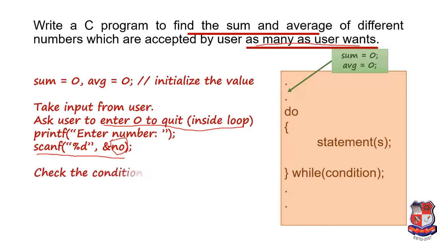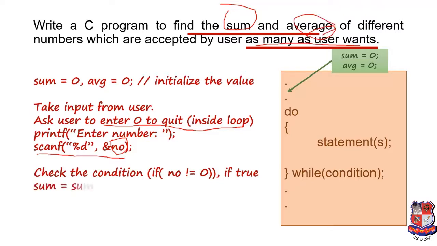Now we are going to check the condition whether the user entered 0 or not, because if the user entered 0, then we have to quit this program, and if the user has not entered 0, then we have to find the sum and average of the numbers.